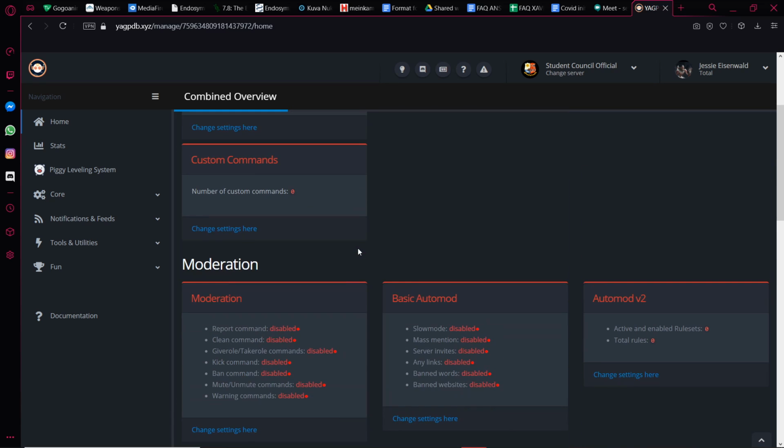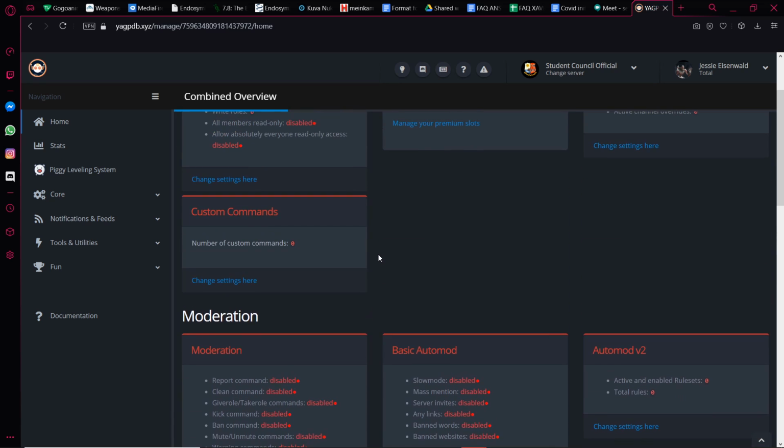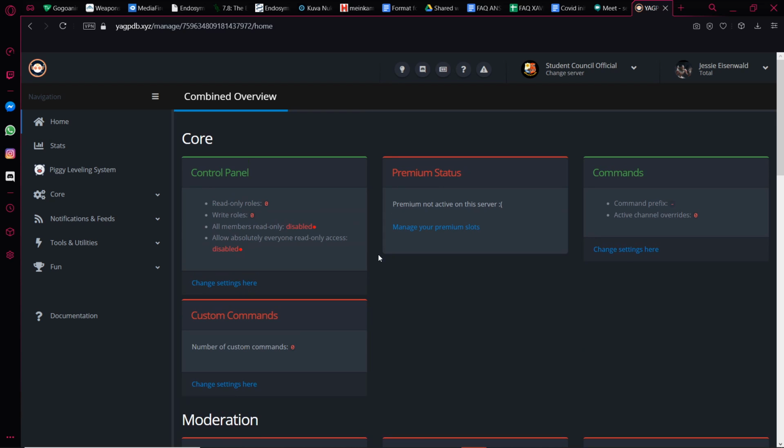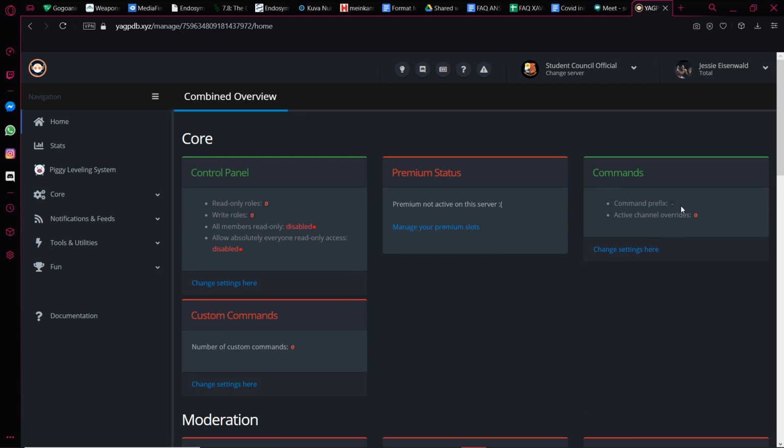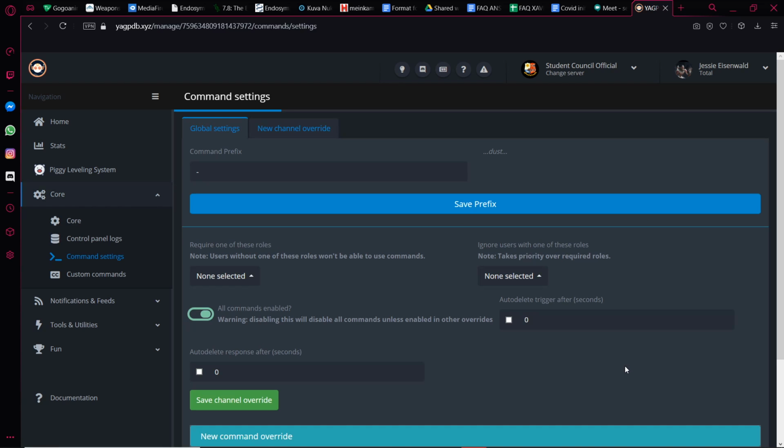Yeah, here is where you select who is able to use what commands, right? So not everyone can use commands. And here's the prefix thing I was talking about. I can change settings here and change the prefix to something else. Here it's minus. Maybe I can change it to something else, but I don't know if that is convenient to use, so I'm just going to keep it as minus. This dashboard, by the way, is only specific to this bot, YAGPDB, right? And out of curiosity, if you guys are wondering, this is the bot that we're using to make the role menus, the self reaction roles thing.